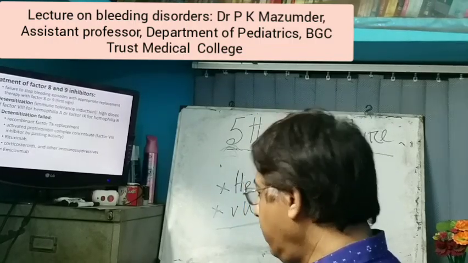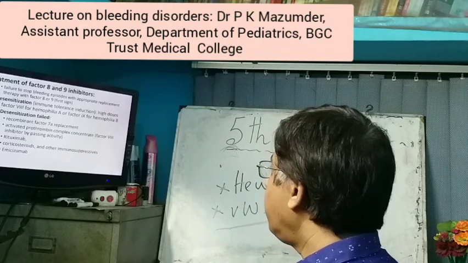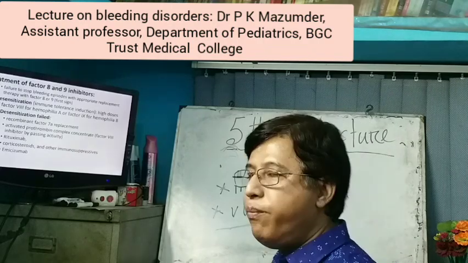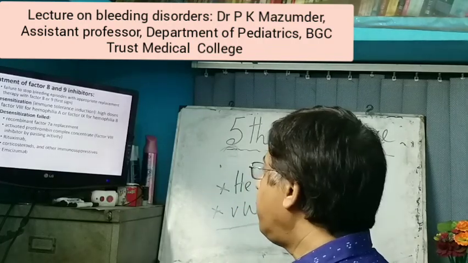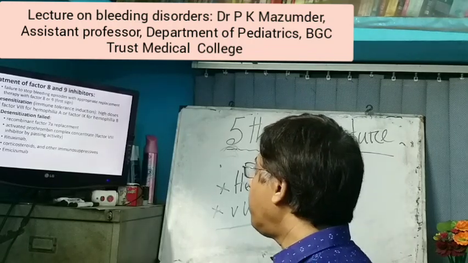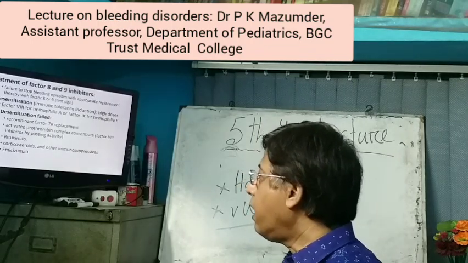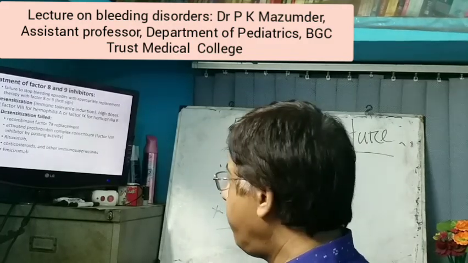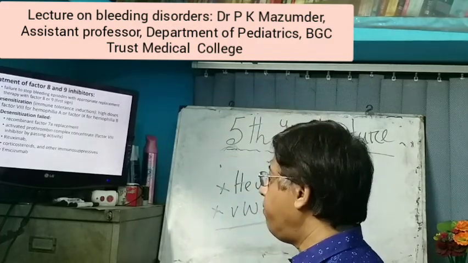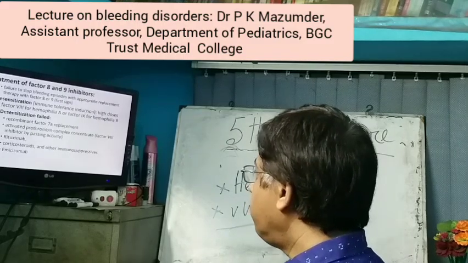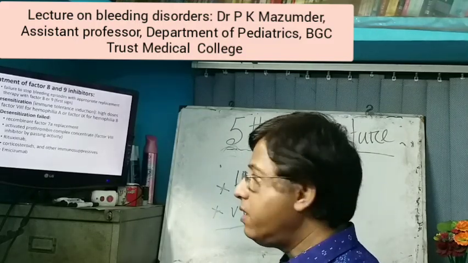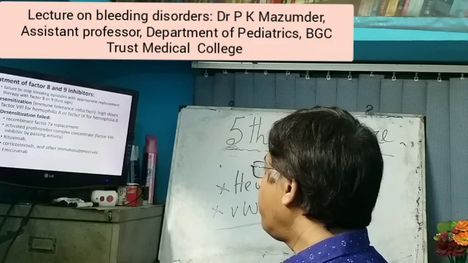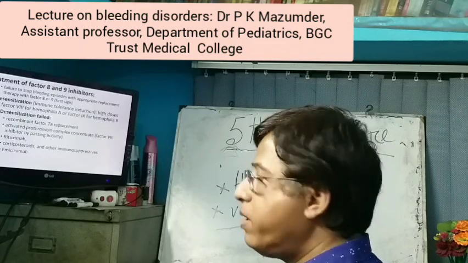If desensitization fails, in that case recombinant factor 7A replacement, activated prothrombin complex concentrate, and another two drugs, the monoclonal antibodies rituximab and emicizumab. And if all things fail, in that case there is immunosuppressive therapy: corticosteroid or other immunosuppressive therapy.